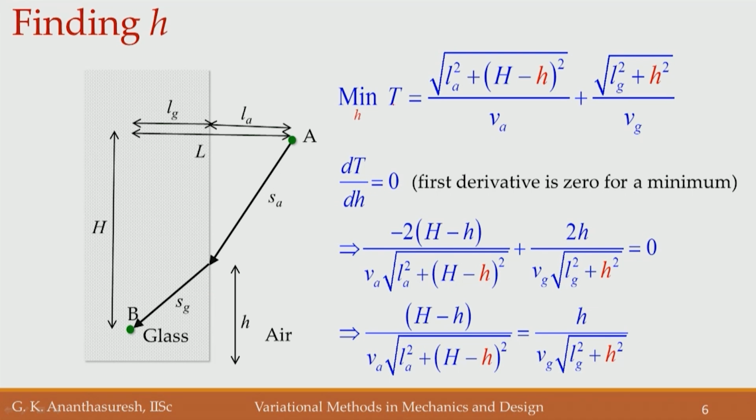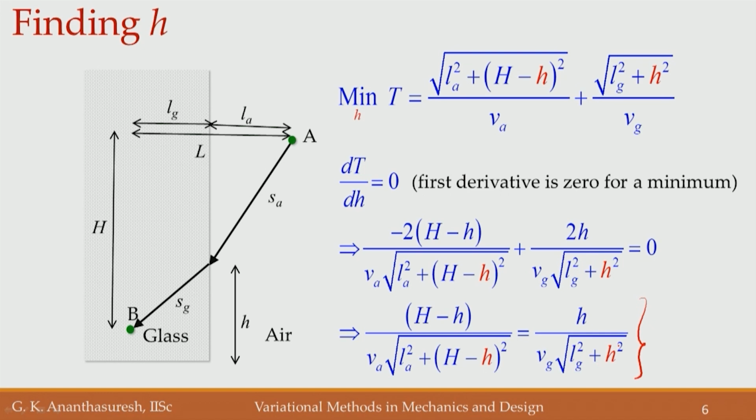So, you take the derivative of t, where the expression is known, and differentiate with respect to h, which is done here for the first term and the second term, and we simplify a little bit and move terms around. So, we get an equation like this: (H minus h) divided by V A times the square root of L A square plus (H minus h) square, is equal to h divided by V G times the square root of L G square plus h square.